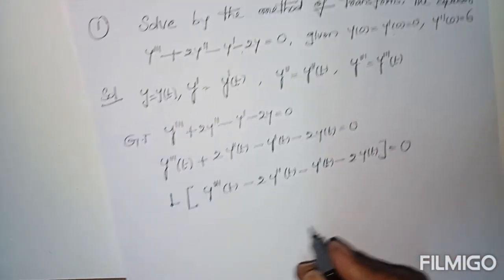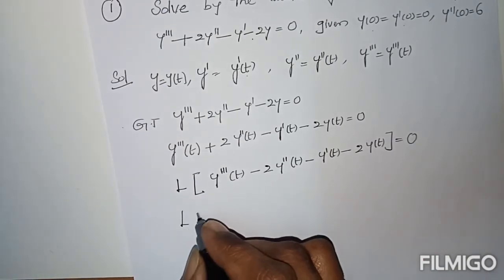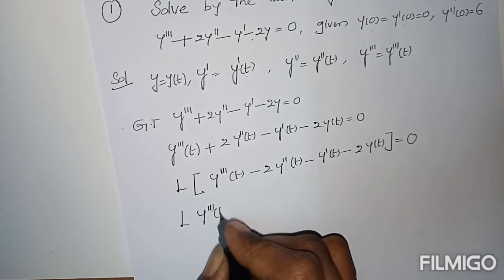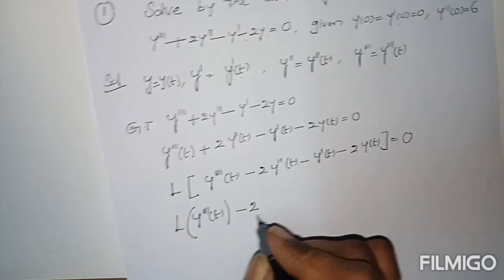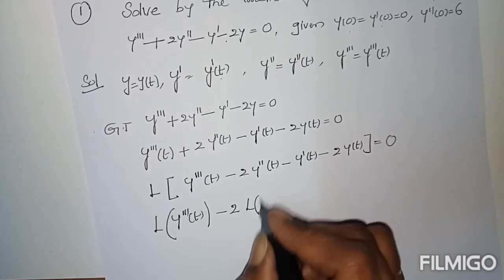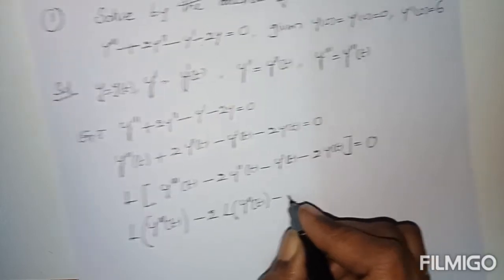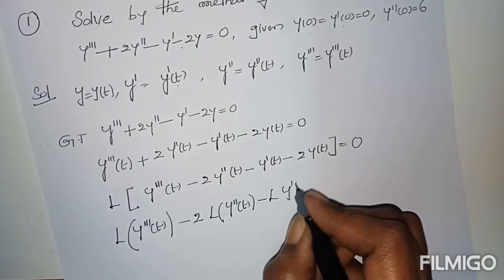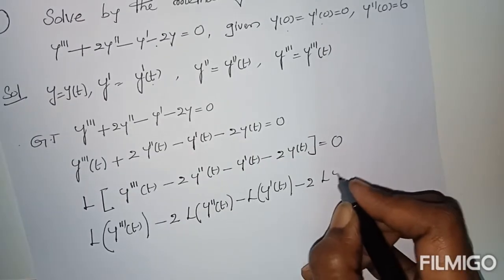Right side is a 0. Now enter the operator L into the bracket. L of the first term: 2 is a number, it is a constant. L is applicable only on a function. L of y dash of t, 2 is a constant, L of y of t